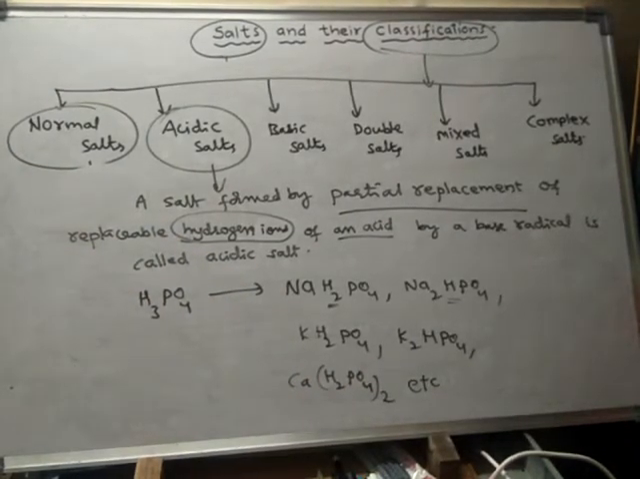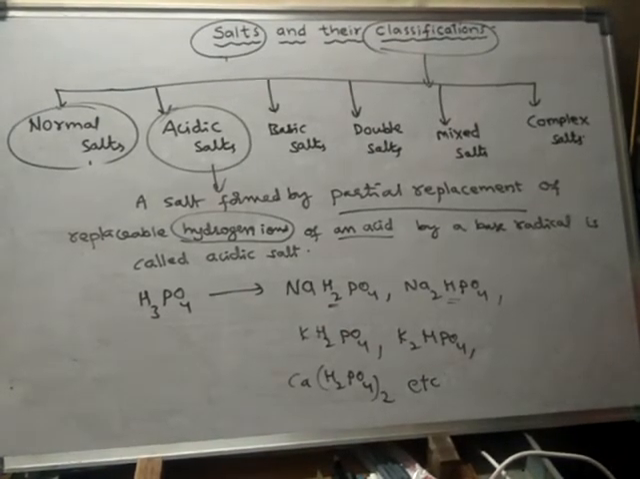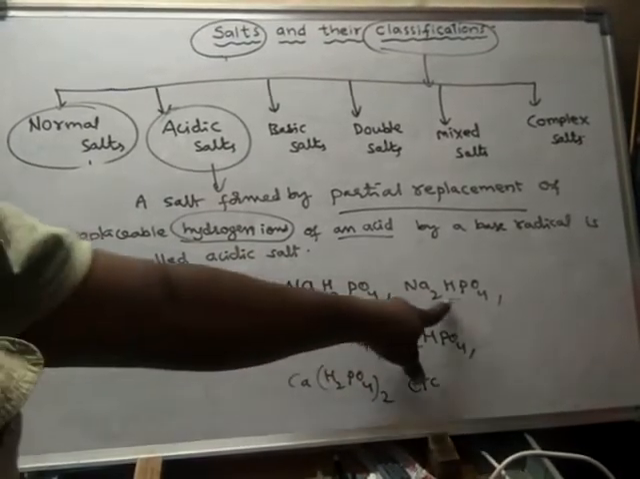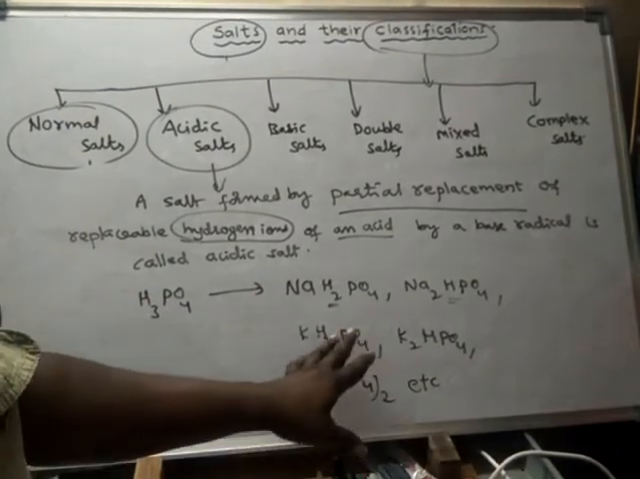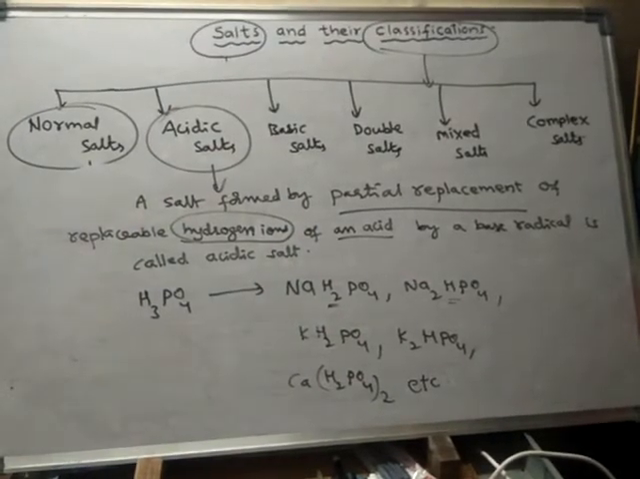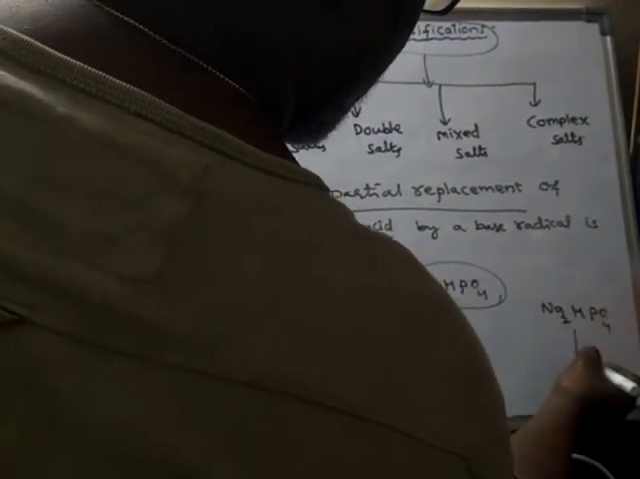These are all called salts of phosphoric acid, because these salts are formed from the phosphoric acid by partial replacement of hydrogens of the phosphoric acid. These salts exhibit acidic nature because of the presence of replaceable hydrogens. That means they can be replaced by some metal atoms. So for example, if I take this one, Na2HPO4 can form